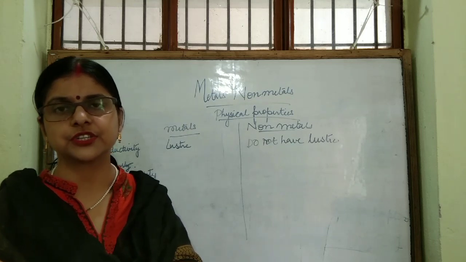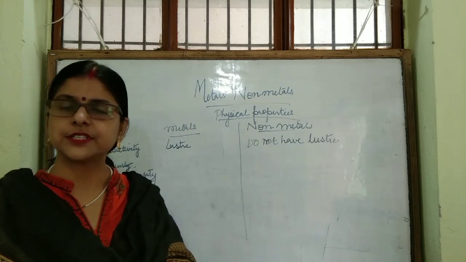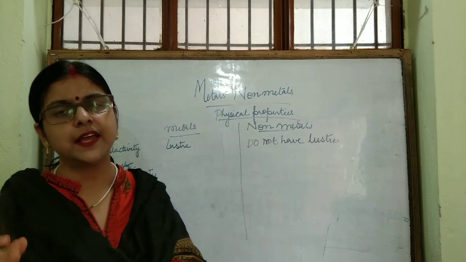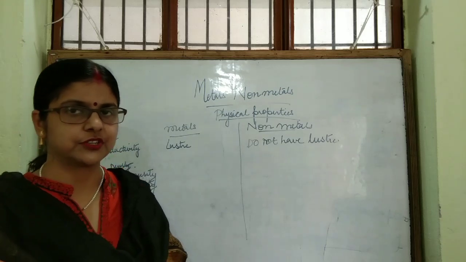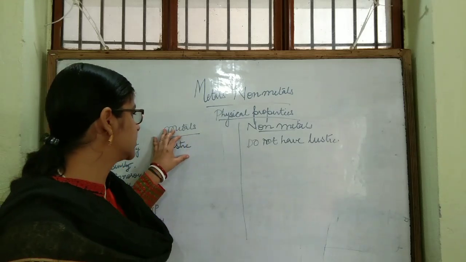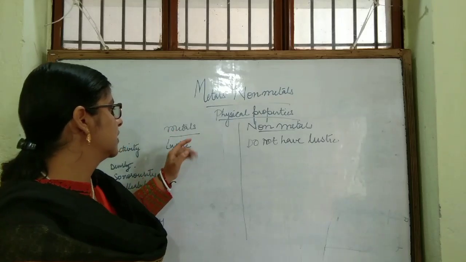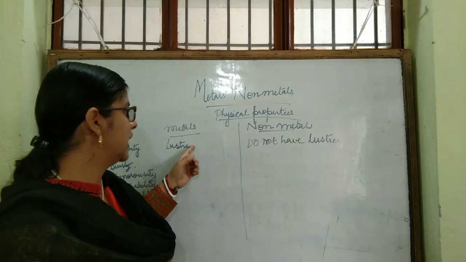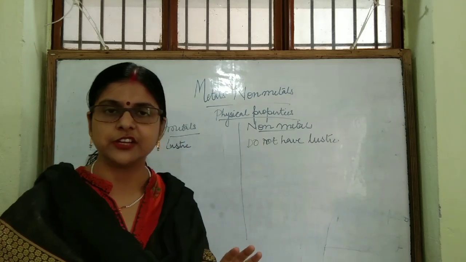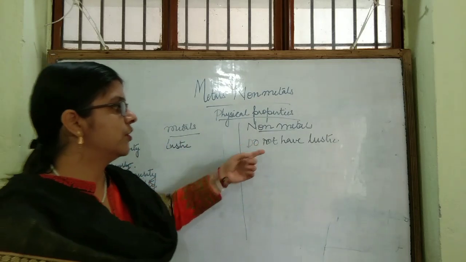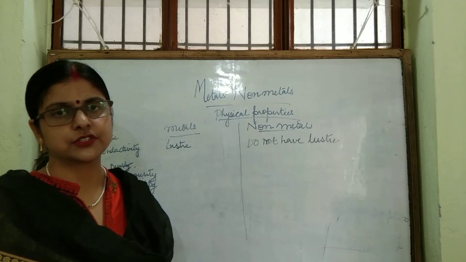But still, generally, other non-metals are non-lustrous. So, first physical property is luster. Metals have luster, but non-metals do not have luster.